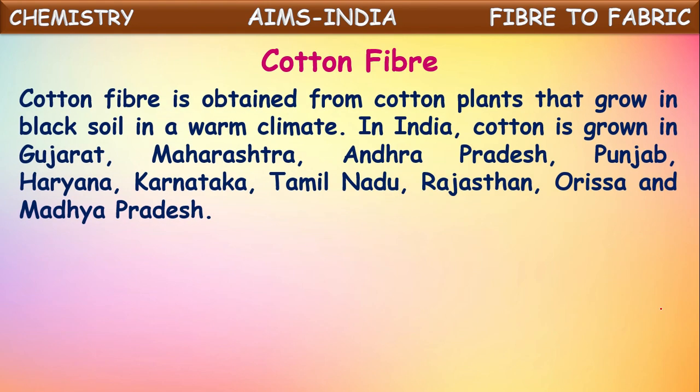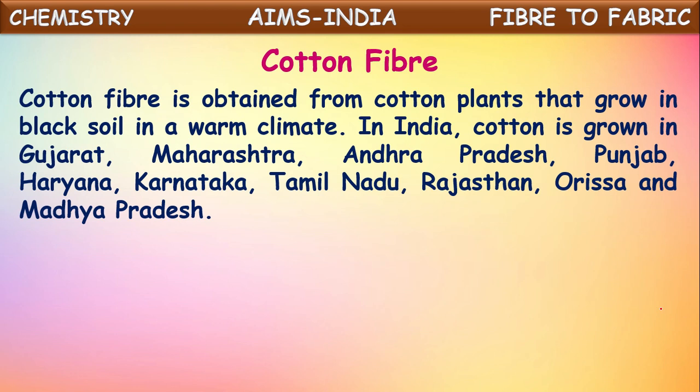Cotton fiber is obtained from cotton plants that generally grow in black soil in a warm climate. In India, cotton is grown in Gujarat, Maharashtra, Andhra Pradesh, Punjab, Haryana, Karnataka, Tamil Nadu, Rajasthan, Orissa, and Madhya Pradesh.